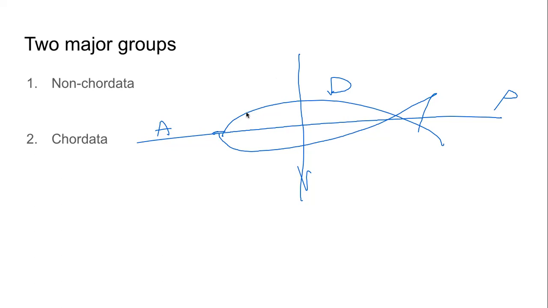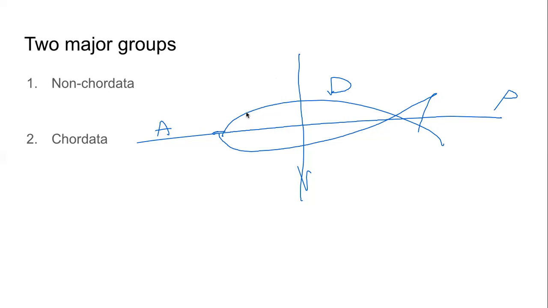Heart, if present, is on the dorsal side. The heart is towards the back, the back side. The nerve cord, the spinal cord, is towards the front, the stomach side. And it is completely different from what we see in chordates.